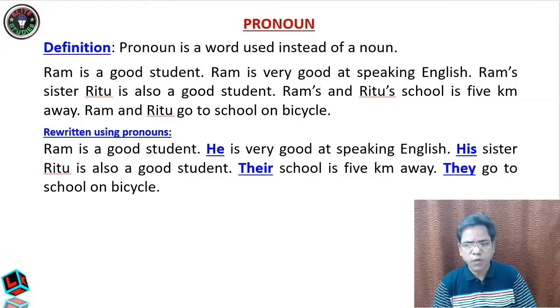So if you want to write the same paragraph using pronouns, you see how it becomes elegant and grammatical. Let us see. Ram is a good student. He is very good at speaking English. His sister Ritu is also a good student. Their school is 5 kilometers away. They go to school on bicycle. So here the highlighted words he, his, their and they are called pronouns. And after using pronouns, you can easily see that things become very natural, the flow is also nice and it looks elegant. With this, let us go to the next topic.